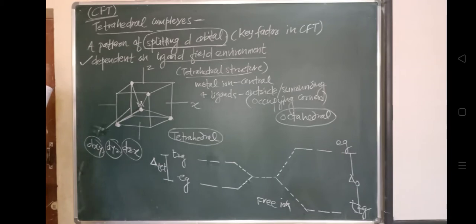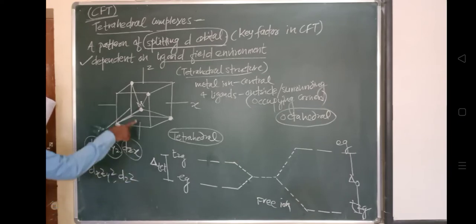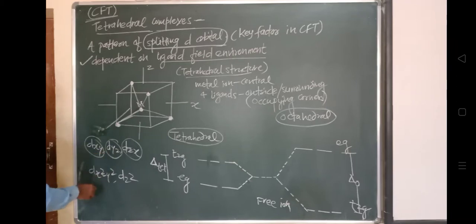Their lobes will point towards the ligands. On the other hand, if we talk about dx square minus y square and dz square, these orbitals lie in between the metal-ligand bond axis, in between the bond axes.